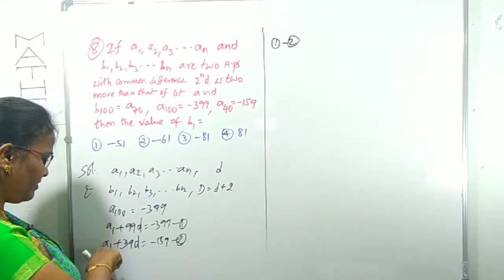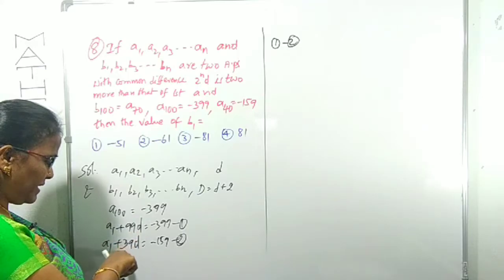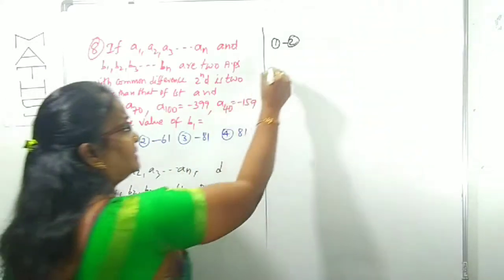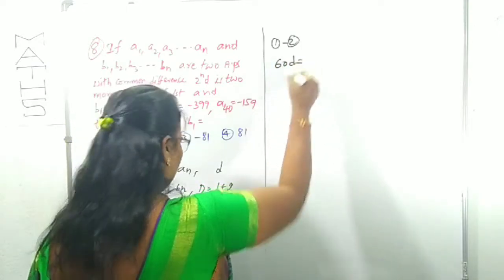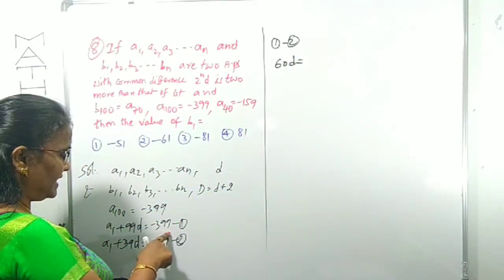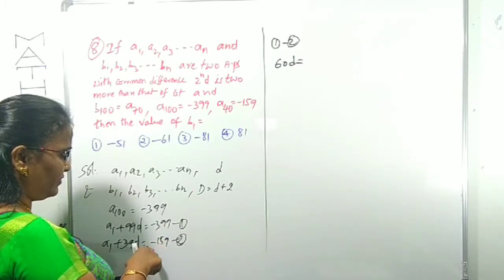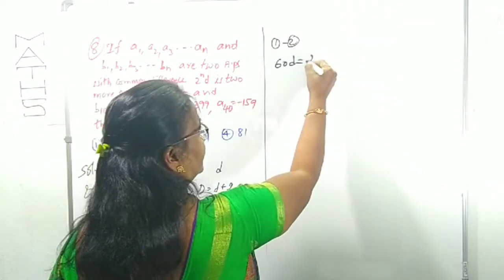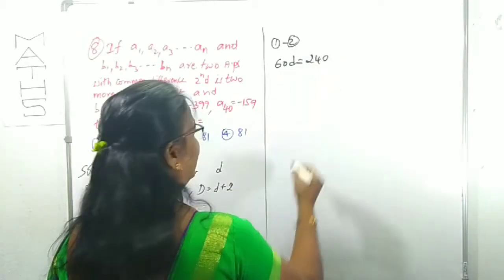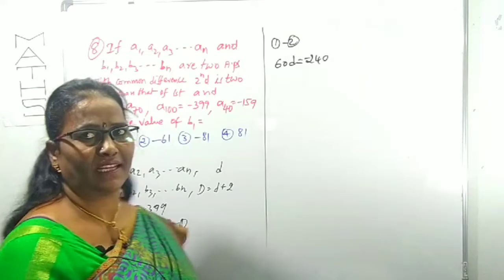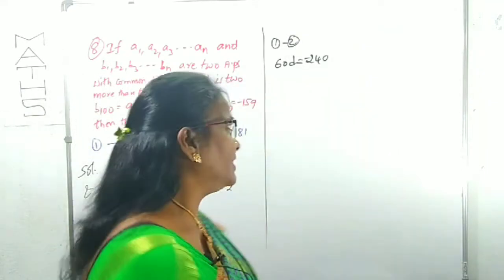From equations 1 and 2, by subtraction A1 cancels. 99d minus 39d is 60d on the left side. On the right side, minus 399 minus 159, 9 minus 1 is 8... that is 240, with the minus, because minus 399 is a higher value than 159.